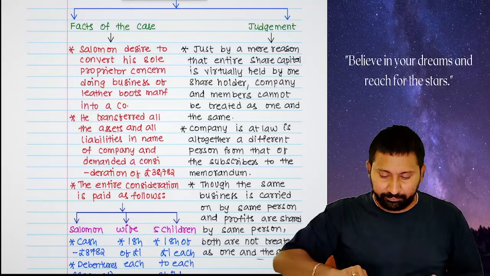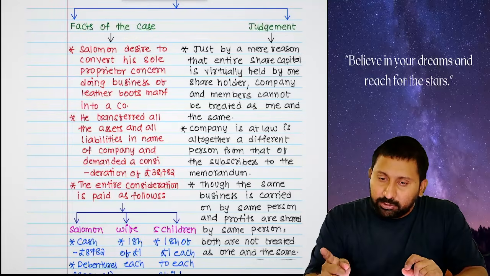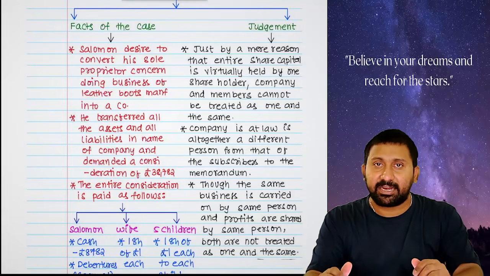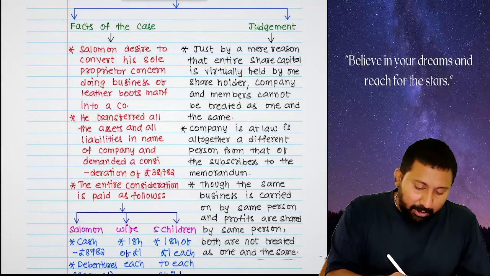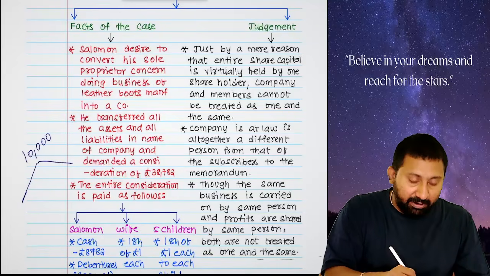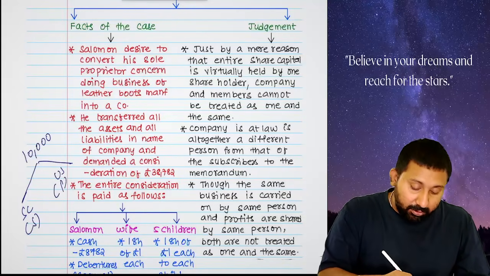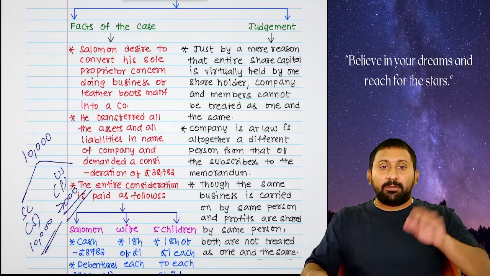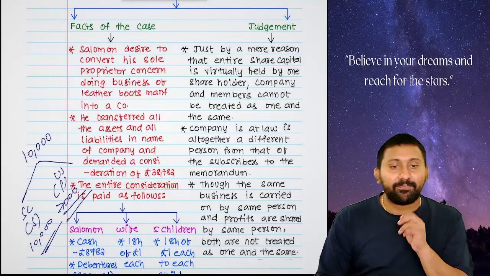Okay, let's continue. So, the company sold its assets. It got some amount. Using that amount, the company has to pay the liabilities. When the company sold the assets, they were worth only 10,000. Now the problem is 10,000 pounds is there. Liability side, two people are waiting. Number one, secured creditor being Salomon, and unsecured creditors being the public. Salomon has to be paid 10,000. These people have to be paid 7,000. Now the problem started. We have 10,000, but we should pay 17,000. Whom to pay first?